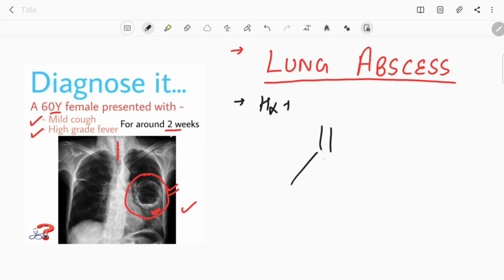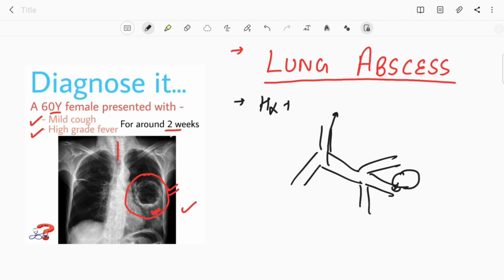Suppose these are the normal airways, and as you know, there are a lot of branches in the airway. If this lung abscess is communicating with any large branch of this airway, then the secretion from the lung abscess can go inside the airway and may travel up, because there are cilia in these airways, and may lead to development of this productive type of cough. But if this lung abscess is far away, then there is no chance of the secretion from the abscess getting inside this airway. Then the cough in this lung abscess becomes a non-productive type of cough. And other non-specific symptoms like fatigue, loss of appetite and weight loss can also be present.